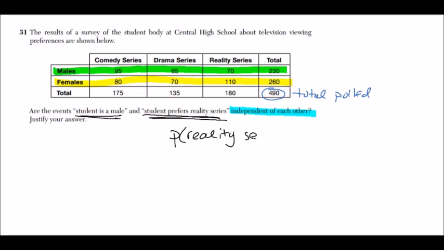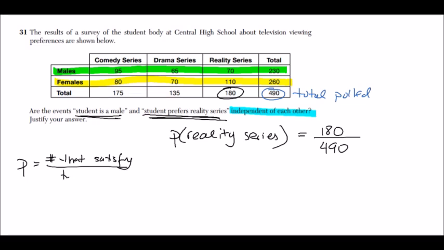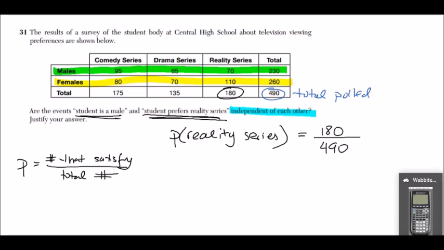So what we want to do here is start by getting the probability that a student likes reality series. And what we do is we look at the total students that preferred reality series, which is 180, and divide by the total students polled. Remember, probability is the number that satisfy our condition over the total number, the entire population that we're testing.